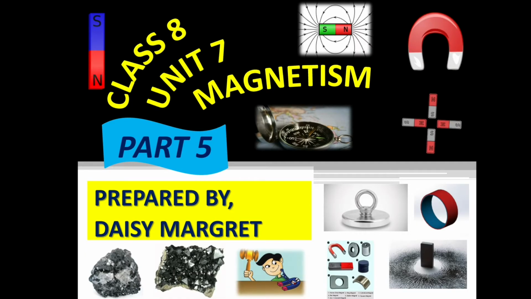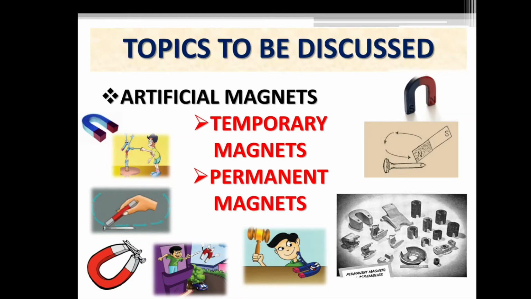In today's video, we are about to discuss Class 8, Unit 7, Magnetism, Part 5. Topics to be discussed: artificial magnets, temporary magnets, permanent magnets.